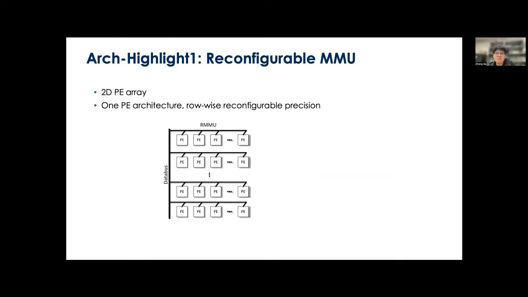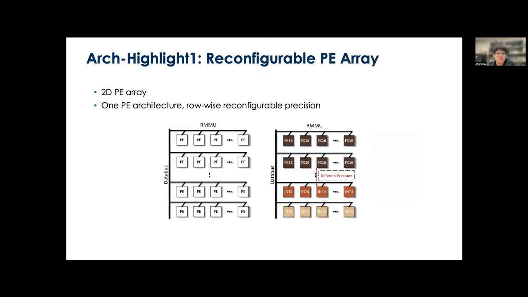As mentioned, the RMMU is used for all the dot product-like operations. Therefore, a typical 2D processing element architecture is adopted. However, since the detection and execution may have different computation precision, our PE array also needs to support row-wise precision configurability. In other words, we can have some rows of the PE array work in high precision mode while using the rest of the rows to compute the low precision matrix multiplication used in the